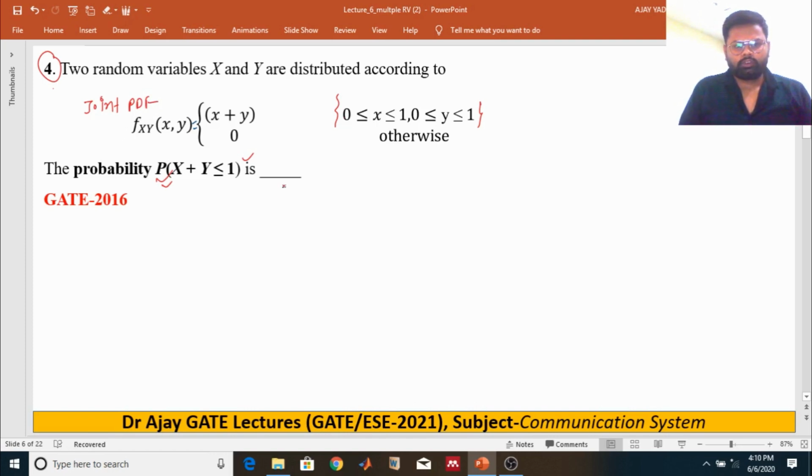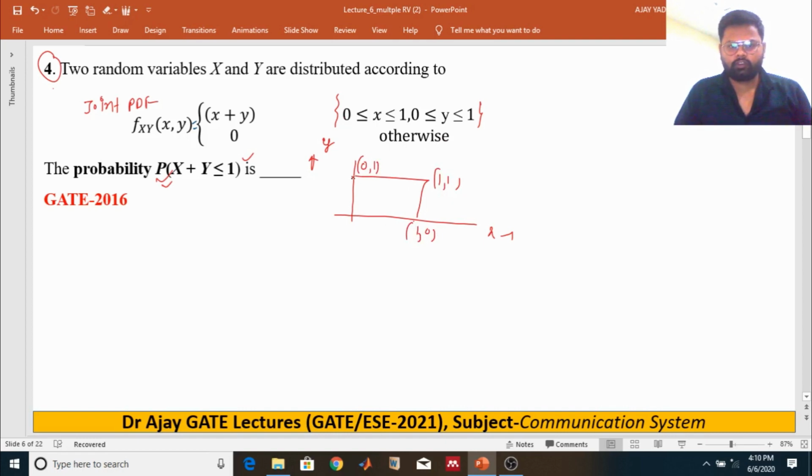If you talk about the range of this two-dimensional random variable, it is given here from 0 to 1, the points (0,1), (1,1), and so on. The value of random variable y varies from 0 to 1, and x also varies from 0 to 1.